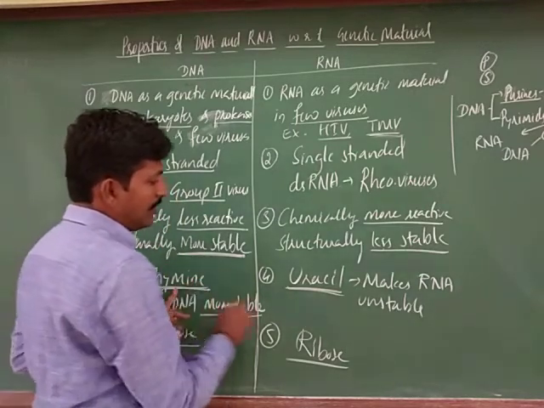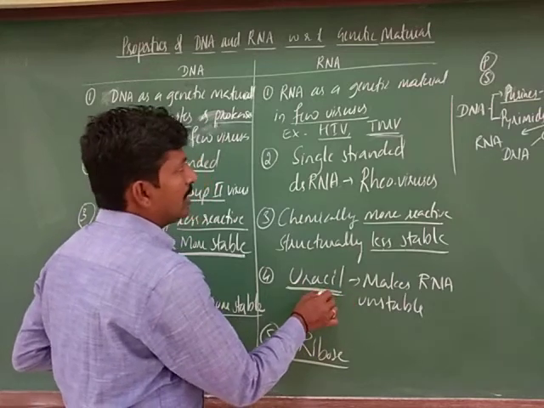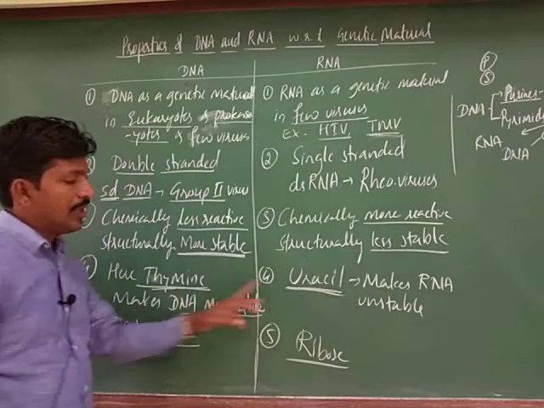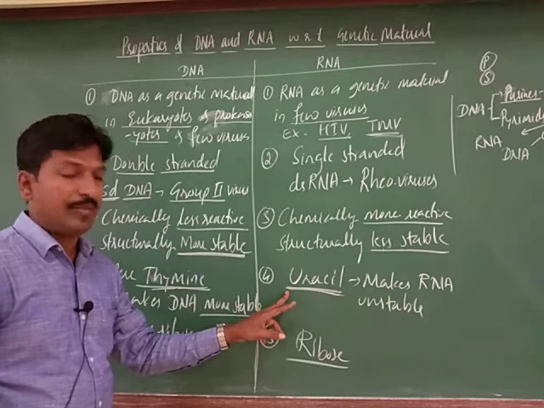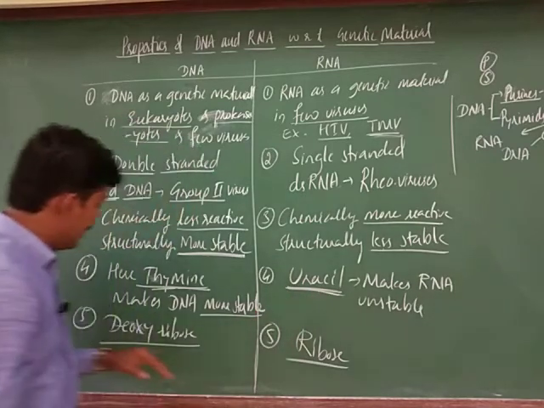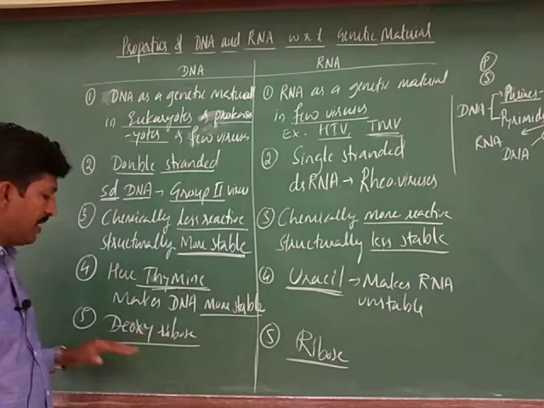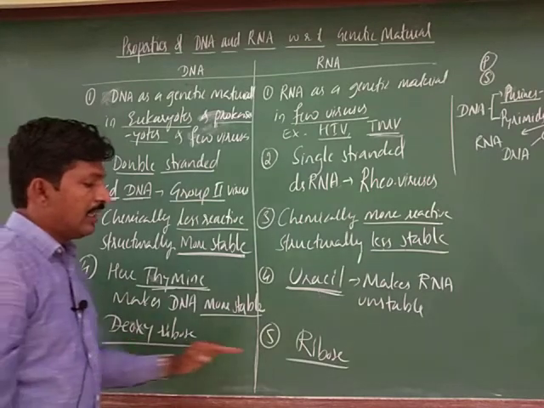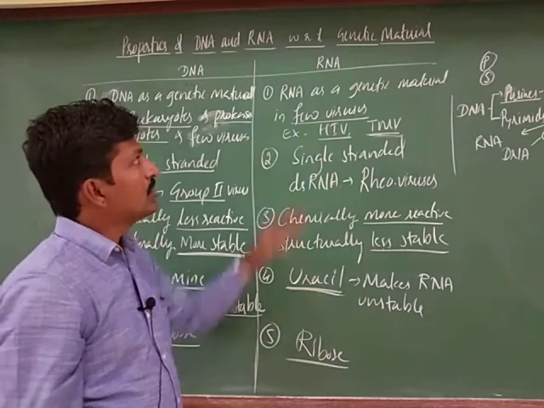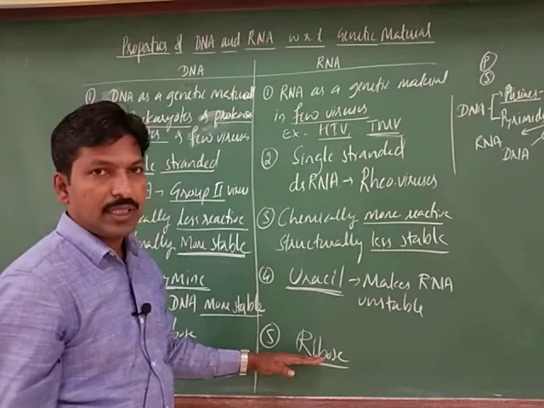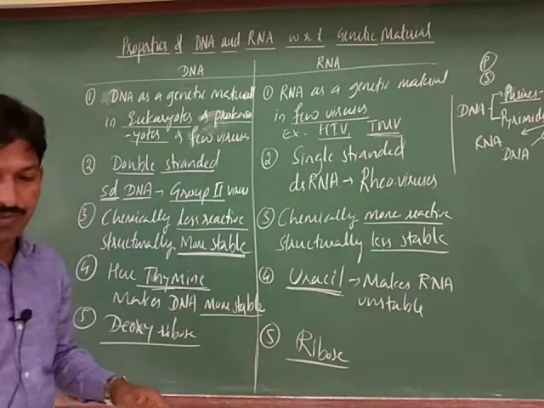Instead of thymine, there is uracil in RNA, one of the pyrimidines, right? In sugar also there is a little difference: deoxyribose is in DNA and ribose is in RNA. These are the differences, and a few more differences. Let us see.